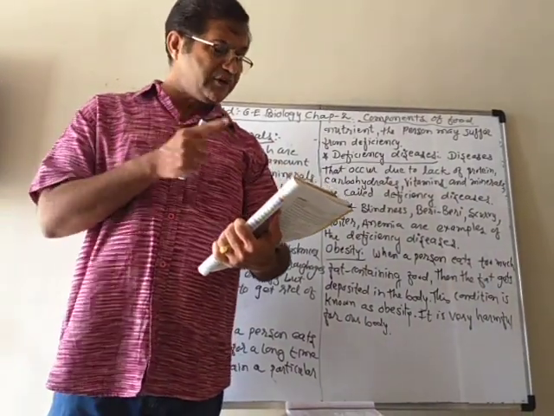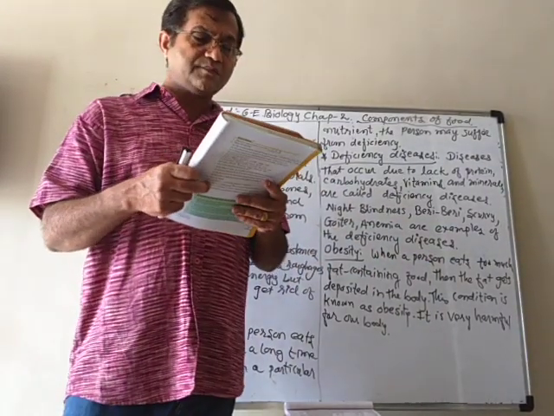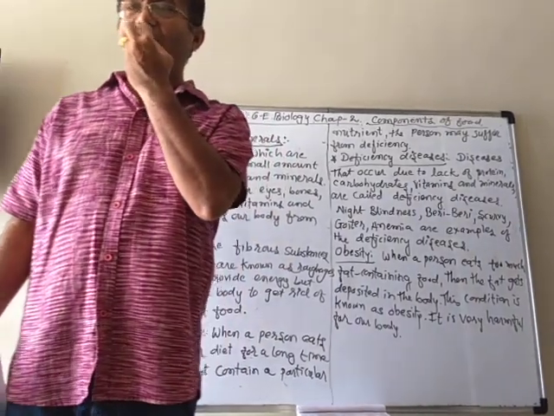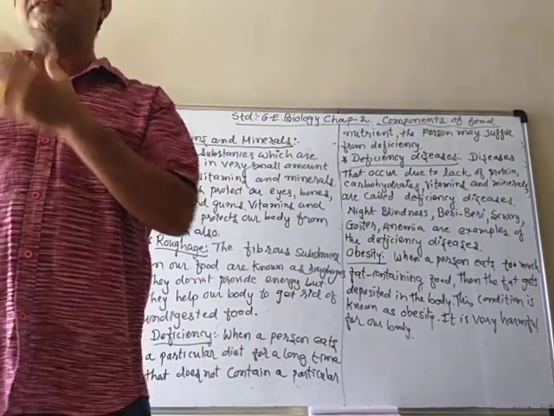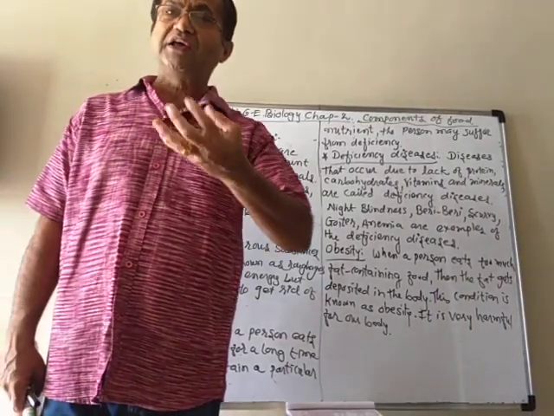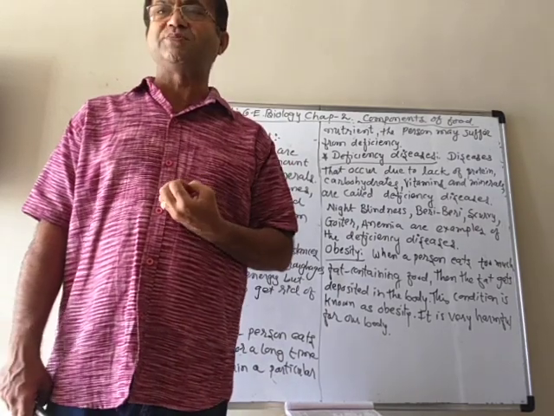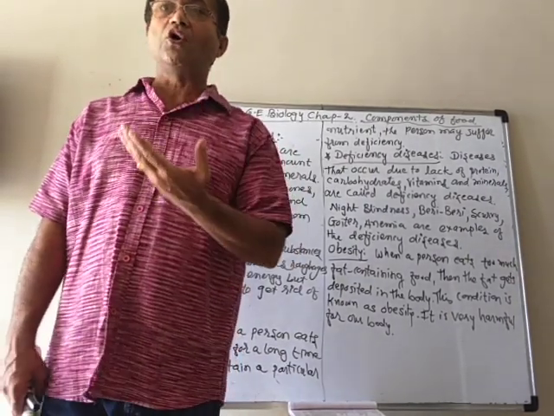Vitamin C, as I told you, deficiency causes scurvy. In scurvy there are bleeding gums. Gums are the skin around the base of our teeth, and from that you get bleeding all the time. You brush a little and it starts bleeding. You eat something hard, it starts bleeding, and so on.